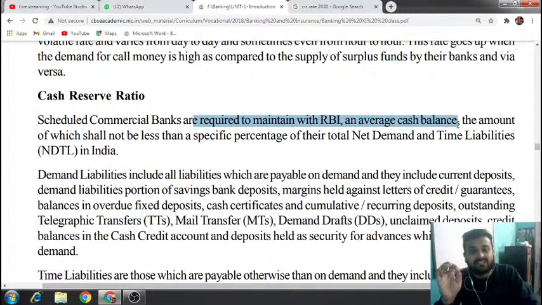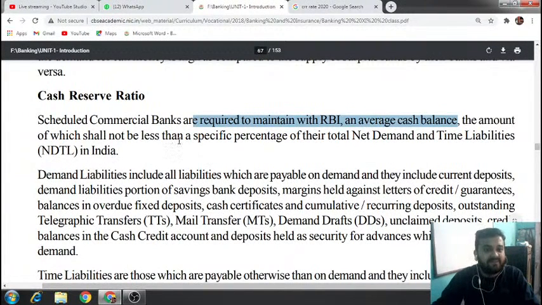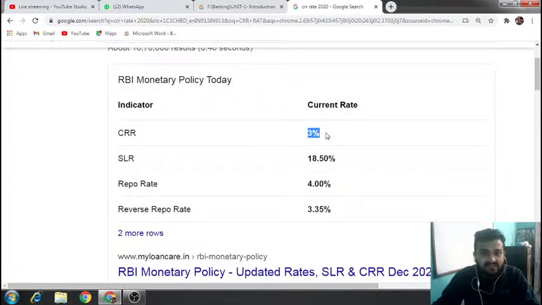An average cash balance means at any point of time some amount of balance should be there with Reserve Bank of India for every commercial bank, the amount of which shall not be less than a specific percentage. What is the percentage? The percentage is 3%.